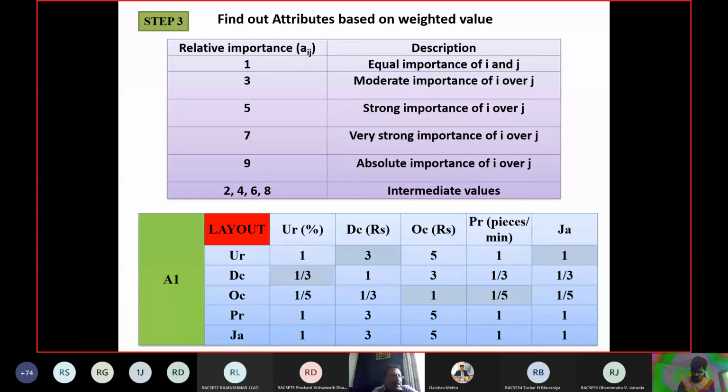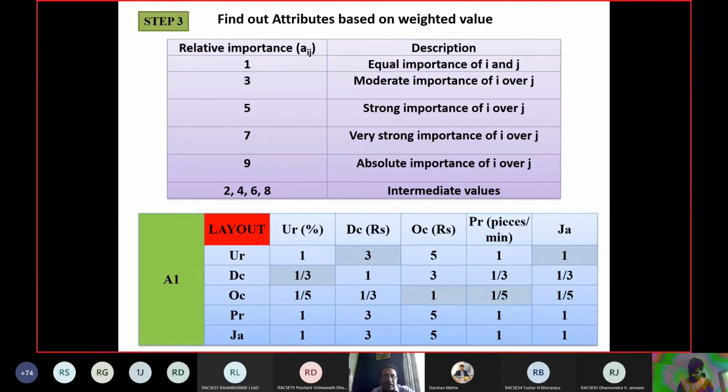This is a data table, but when you solve your own problem, you have to prepare a questionnaire survey in which you write UR on one side and all the other factors on the other side: UR with DC, UR with OC, UR with PR, UR with J, on a scale with 0 in the center, 1, 3, 5, 7, 9 on the left and 1, 3, 5, 7, 9 on the right, and send it to the experts. Each expert will return a matrix.